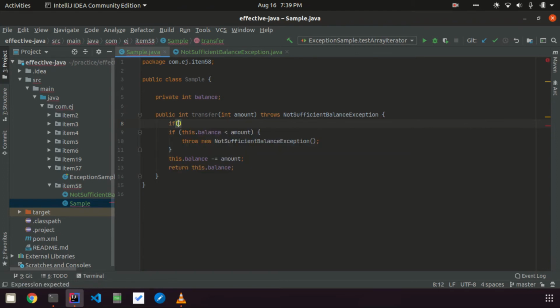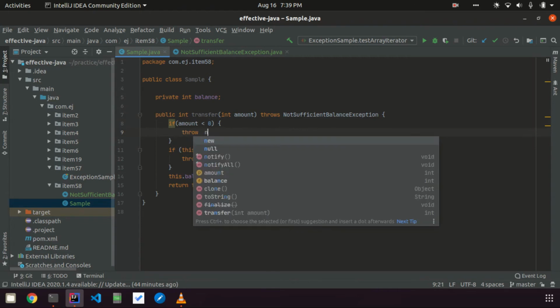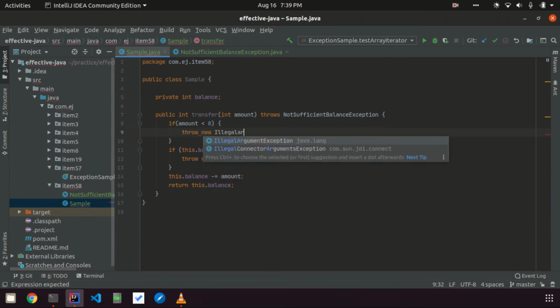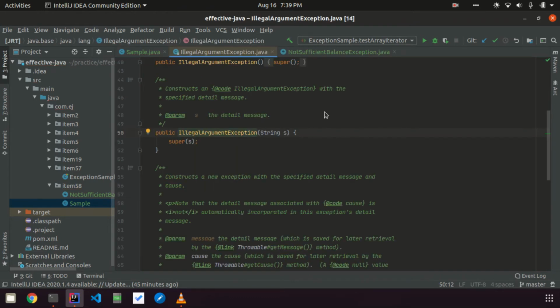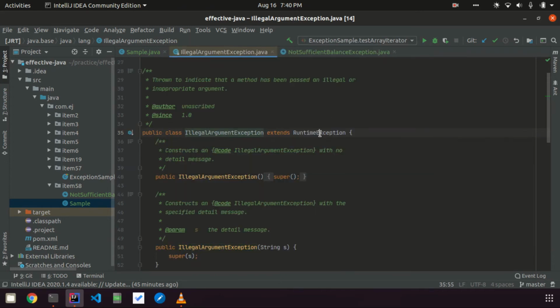So let's say if amount is less than 0, then we will throw IllegalArgumentException, negative amount. What it is extending is the runtime exception.